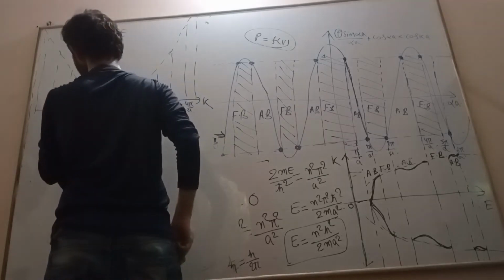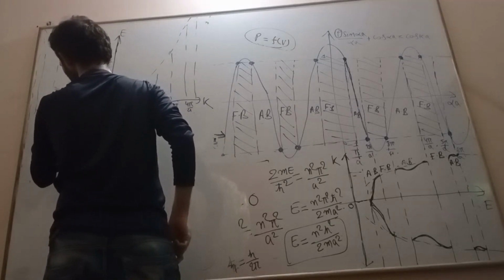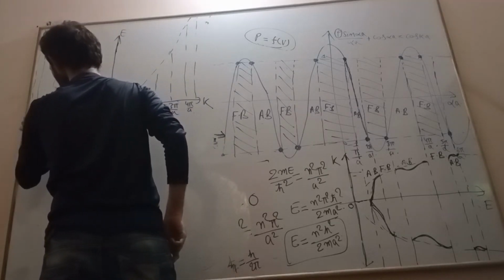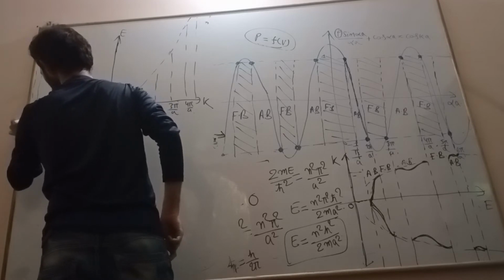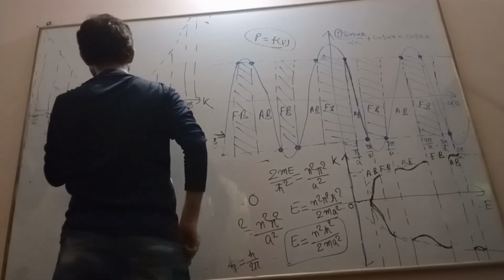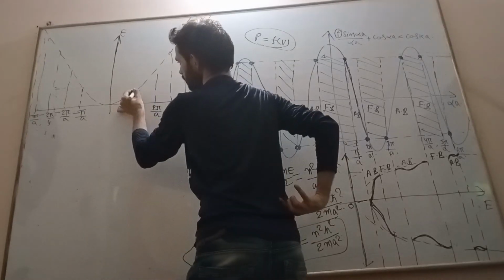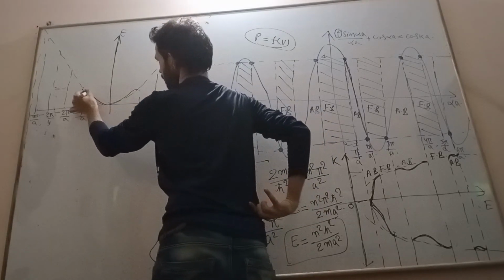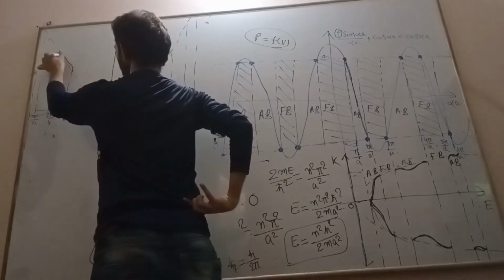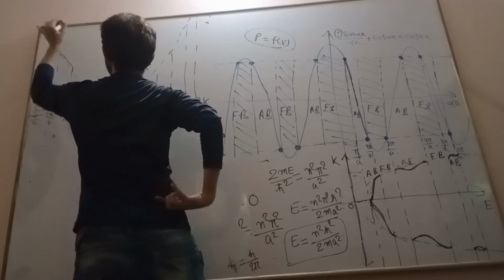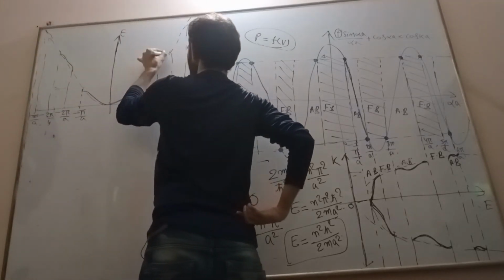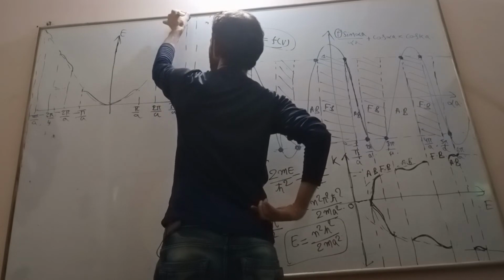Similarly, minus pi by a, minus 2 pi by a, minus 3 pi by a, minus 4 pi by a. So this is my allowed energy band. See here, this is the allowed energy band: allowed, forbidden, allowed, forbidden, allowed, forbidden, allowed, forbidden, allowed.